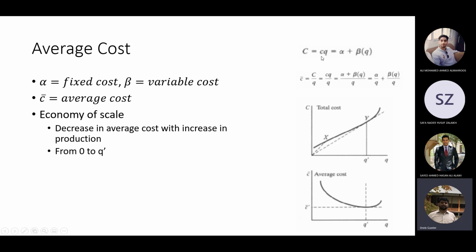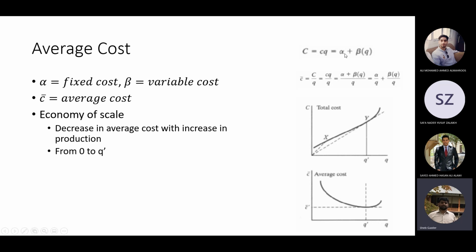So even if you say C is alpha plus beta, beta will be multiplied by Q and alpha will be taken separately as a constant, because alpha is a fixed cost. If you increase the number of output units, it will only increase the beta component. Alpha will remain as it is. Whether I'm producing 100 units or 1000 units, it will have no effect on this component. Even if I produce 0, alpha will remain as it is.